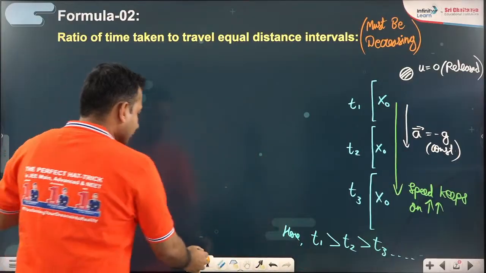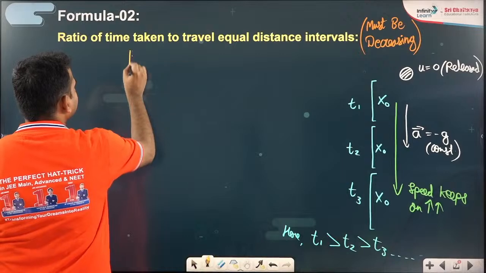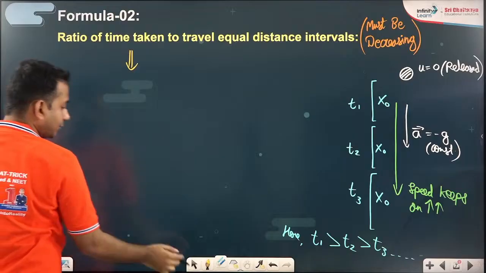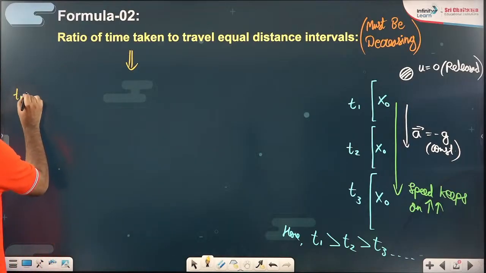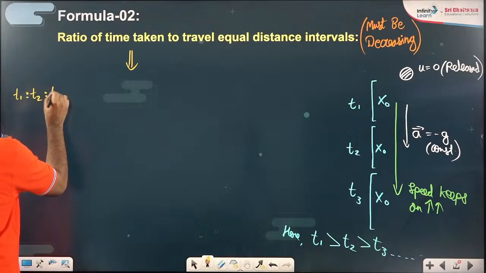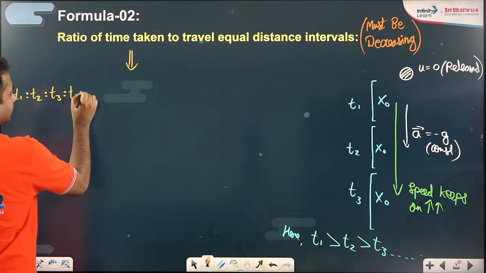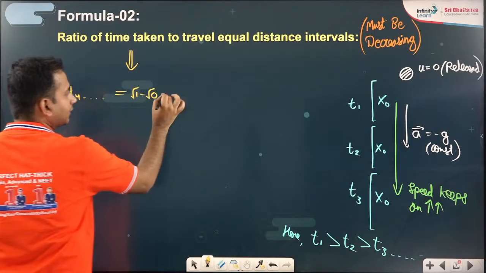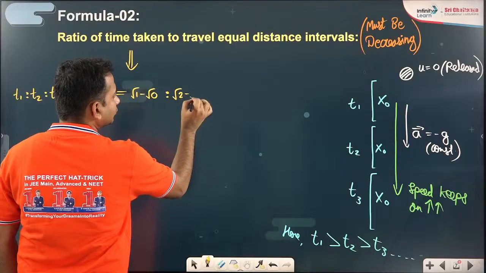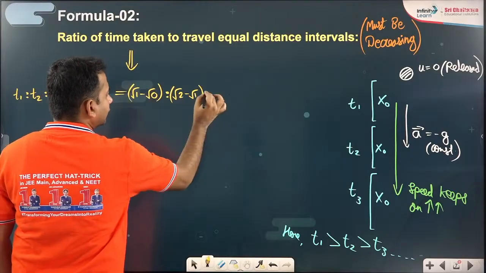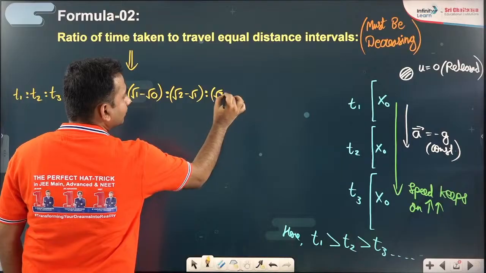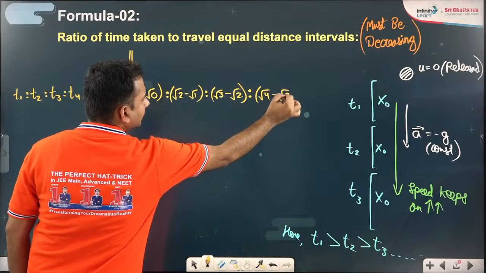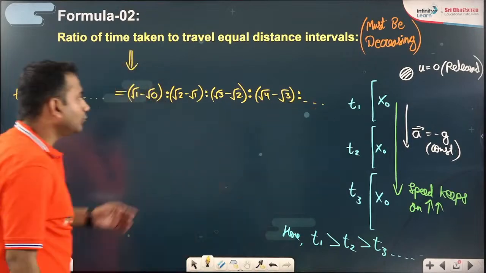Okay, so that ratio is actually given by root 1 minus root 0. If I take the ratio of T1, T2, T3, T4, the pattern is going to be root 1 minus root 0, which is nothing but 1, ratio root 2 minus root 1, ratio root 3 minus root 2, ratio root 4 minus root 3, like that. Okay, understood? So how to compare the magnitude?